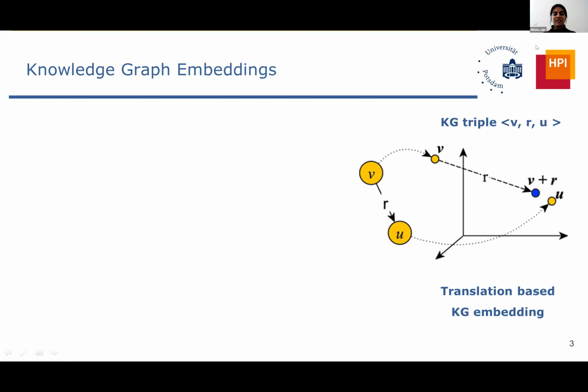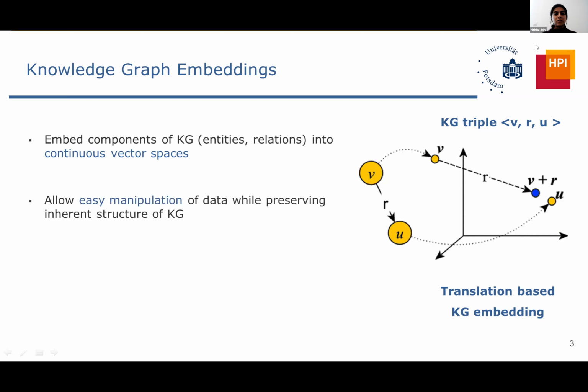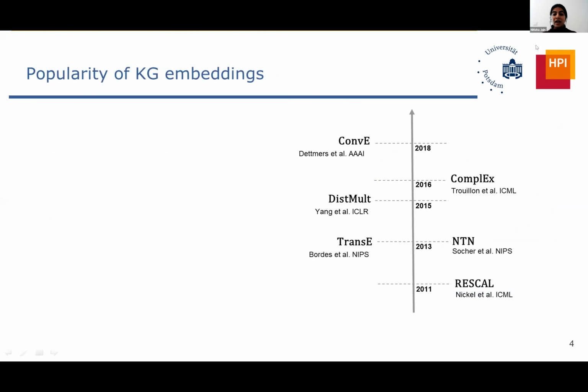We're dealing here with knowledge graph embeddings. The plan is to embed the components of a knowledge graph, that is the entities and the relations, into continuous vector space. This allows us to easily manipulate the data while also preserving the inherent structure and the connections of the entities within the KG. The idea is to capture these interactions in the high dimensional space so we can solve further use cases. And these embeddings have been really popular in the past decade.